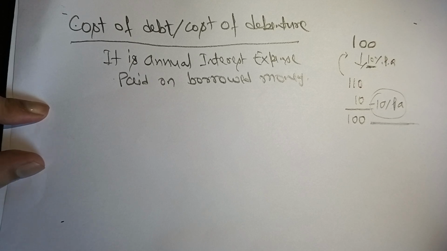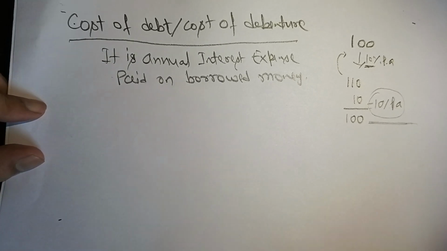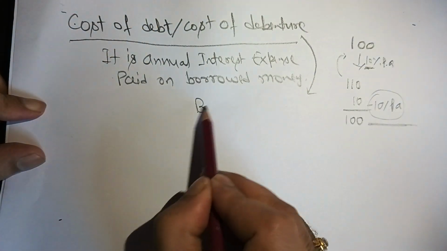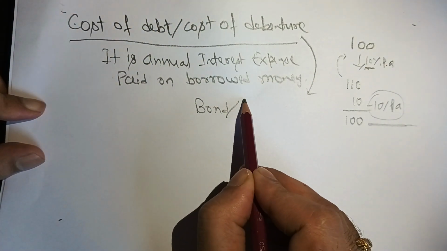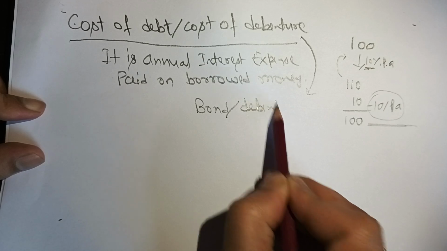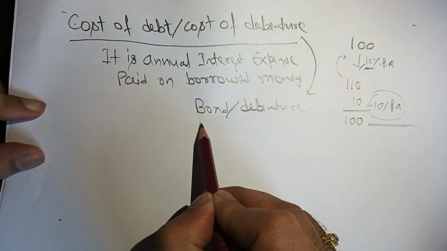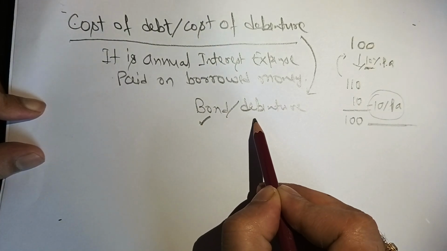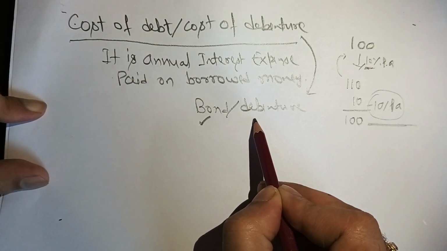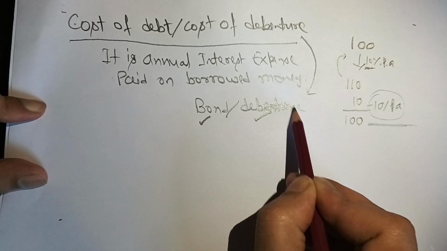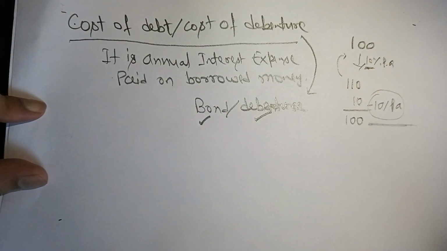Money can be borrowed in any form, right? You can take a loan from the bank. You can also borrow money from the investor by issue of debenture, or we also call this a bond. Bond and debentures, the features are more or less the same. When the government issues bond papers, they are known as bonds. But when corporations, for example a private entity, are in need of funds and issue bonds, they call this a debenture. These are the modern terminologies used in corporates.